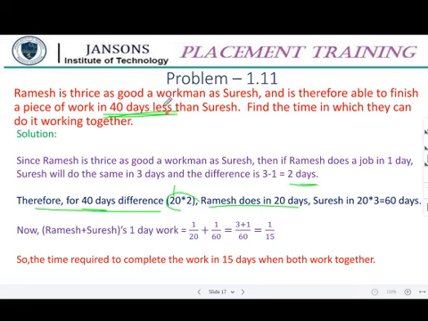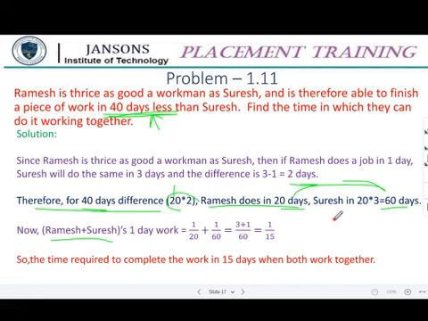Now the difference is 40 days. Correct? So 60 and 20, the difference is going to be 40 days. That is what is given here. Is it clear? Once we have got this alone time, then it is a very normal problem. So we are getting the alone time using this step.